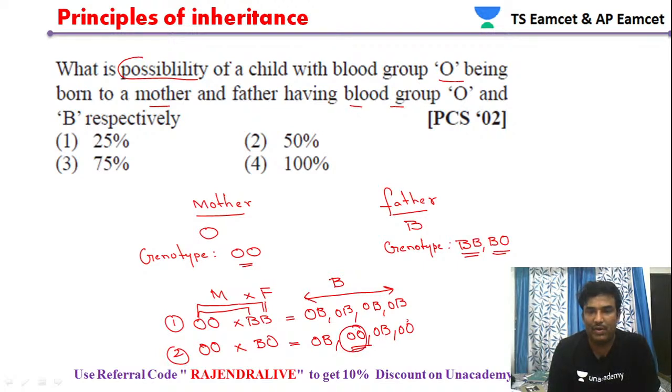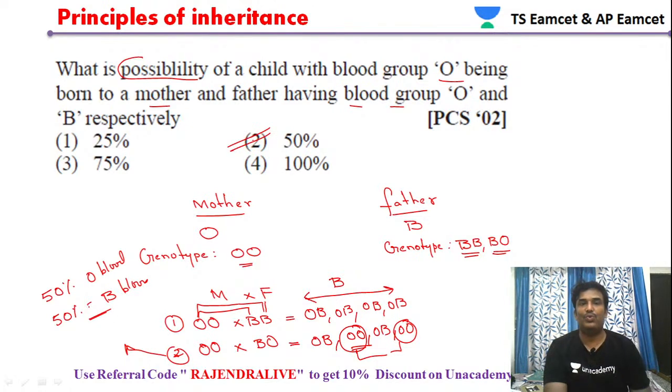This is O and this is O, so 50% O. In the second condition we get 50% O blood group and another 50% B blood group. Based on that we can take the answer as option 2. So the possibility of a child with blood group O being born to a mother and father with blood groups O and B is option 2.